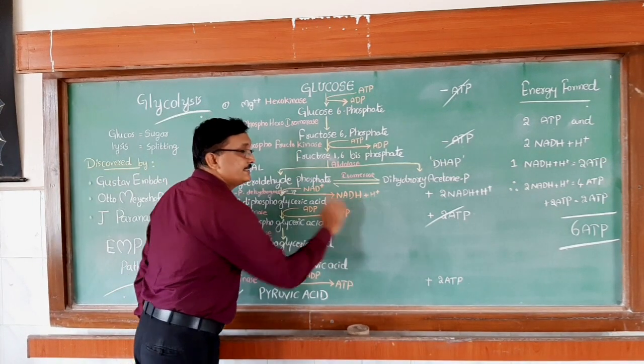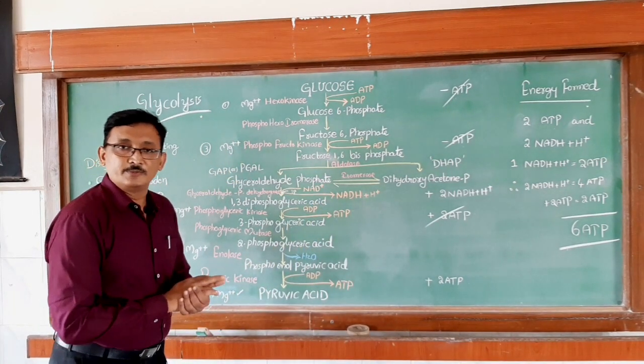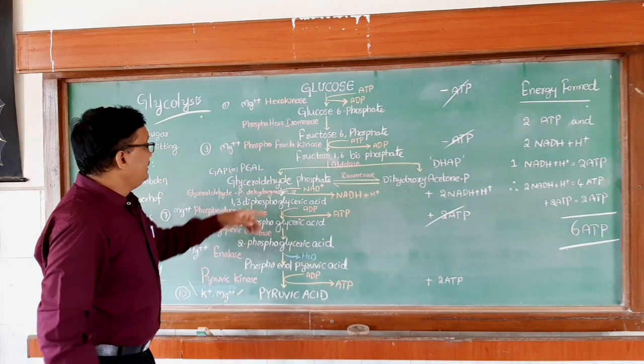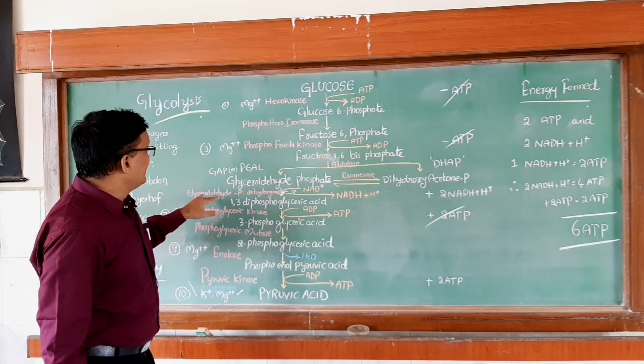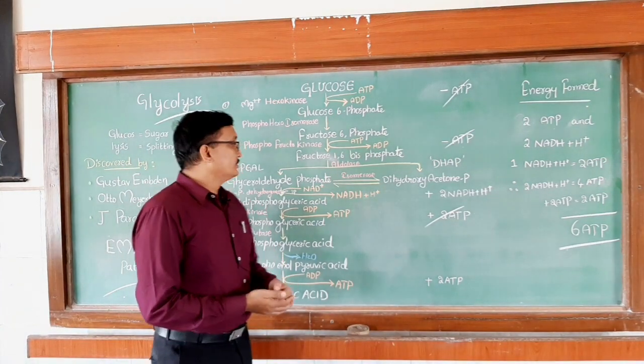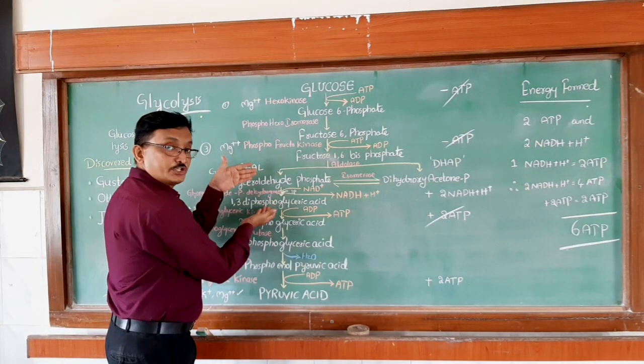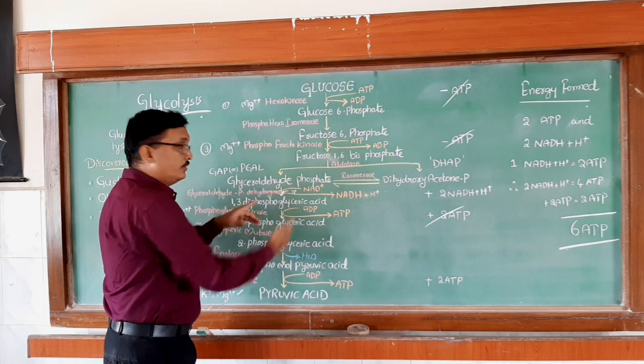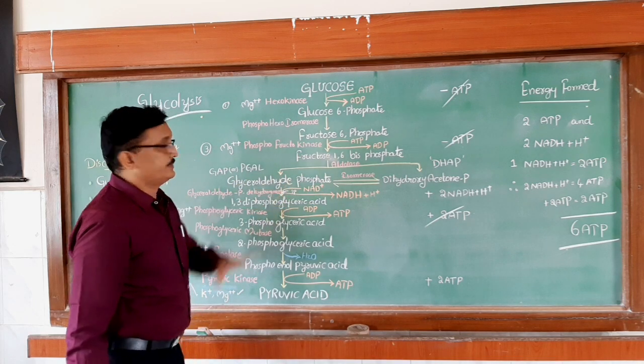NADH plus H plus is an energy rich molecule. And it occurs in the presence of an enzyme glyceraldehyde phosphate dehydrogenase. This reaction is actually dehydrogenation, removal of H2 from this glyceraldehyde phosphate molecule.